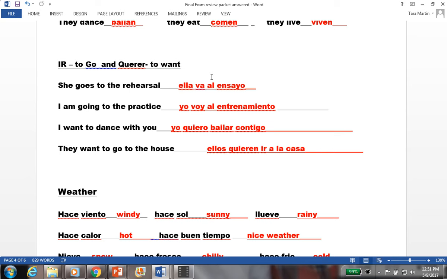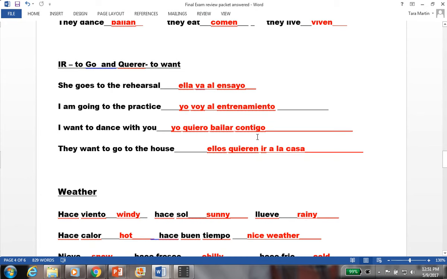I am going to the practice. Yo voy al entrenamiento. Do you have to have your yo here? No, you do not, but I like to put it there. I want to dance with you. Yo quiero bailar contigo. So notice I've already changed quiero, so my next word, bailar, to dance, is not going to be changed because it's already been changed first. You can't change the second verb in a sentence.